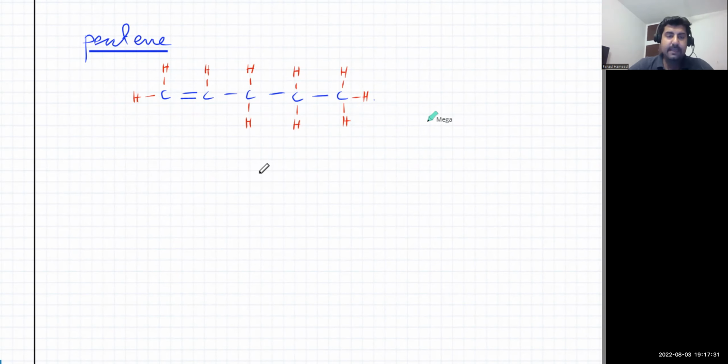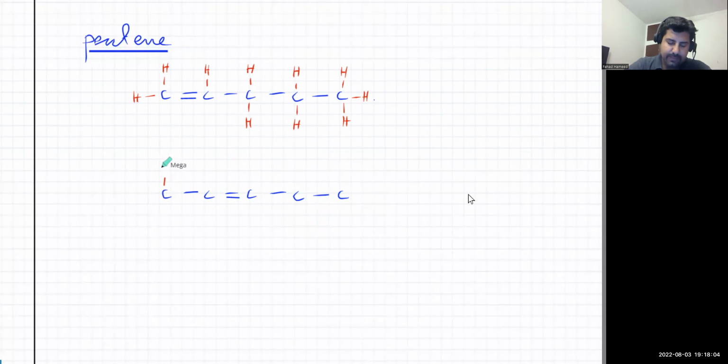But the thing is, you can have many different versions of pentene. If I move the double bond between the carbon atoms, I could have different versions. There are actually 2 versions of pentene. The double bond could be over here as well. So that is a pentene molecule as well.